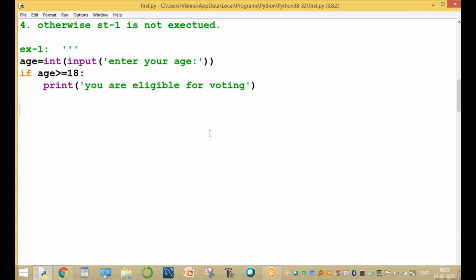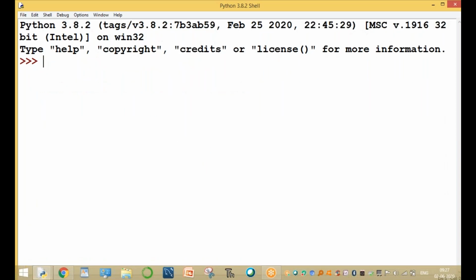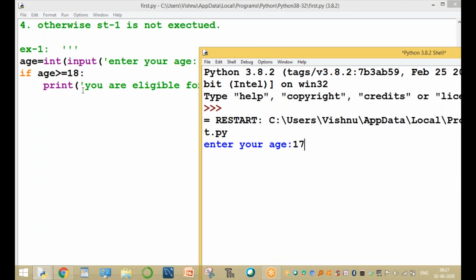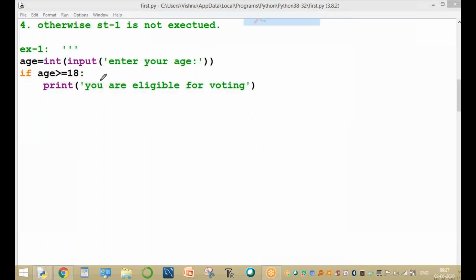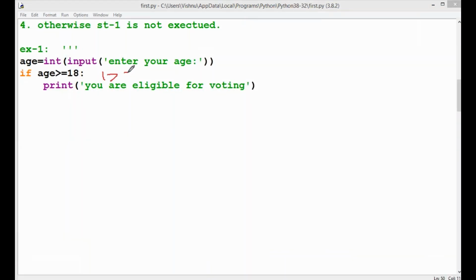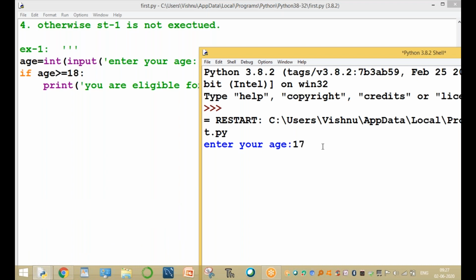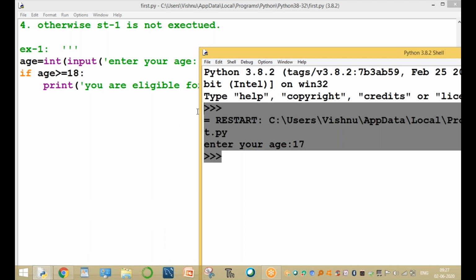For example, enter the age and run once again. Say your age is only 17. So then what happens, sir? Your age is 17, and 17 is greater than or equal to 18. This condition returns false, so this is not executed. The output here is empty for the value 17.